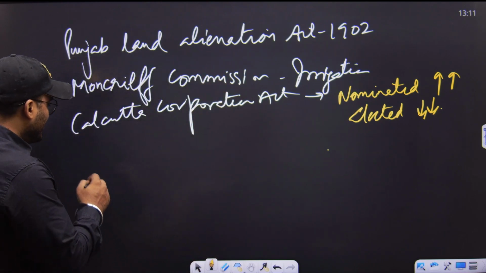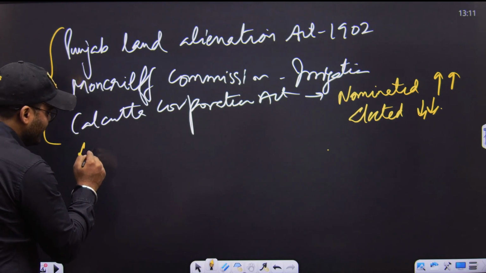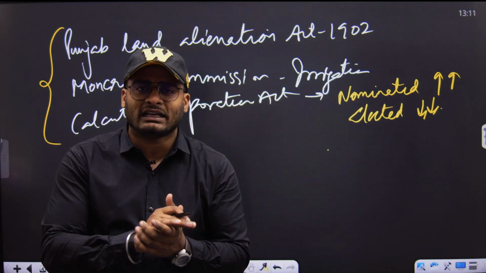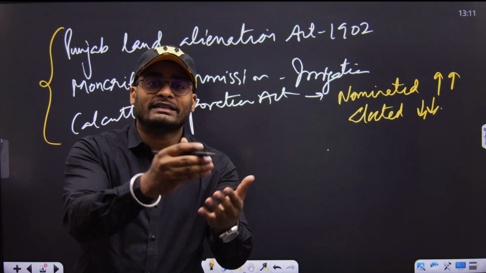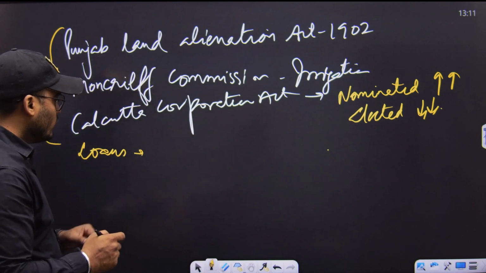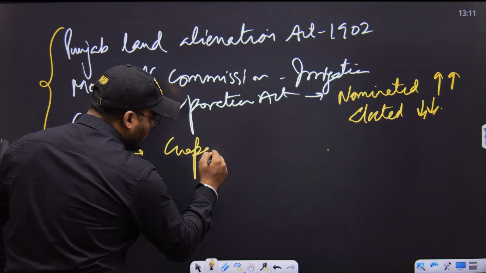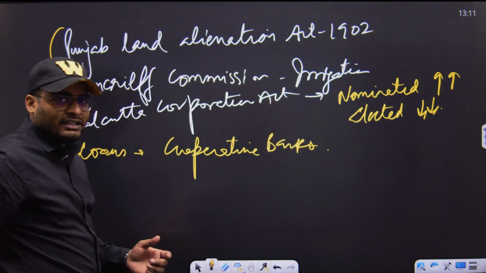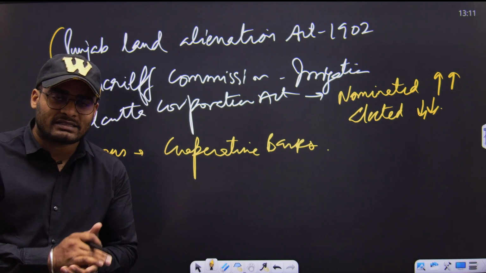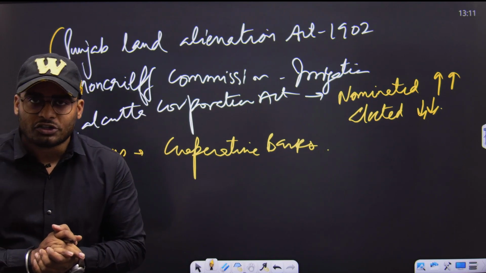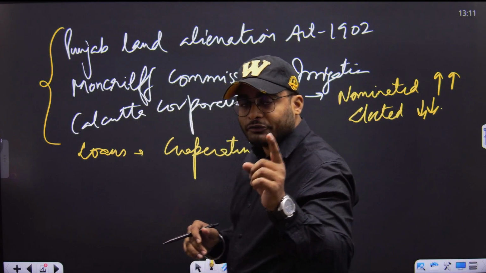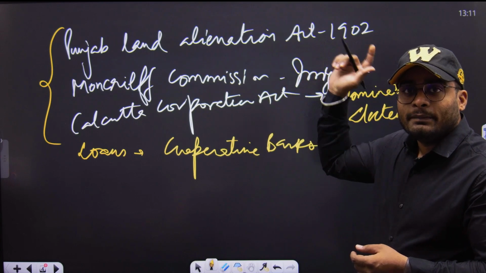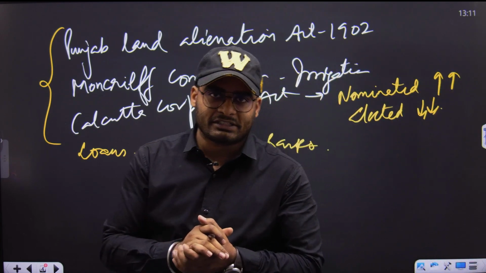And then there was the concept of easy loans. Curzon wanted the peasants to focus only on their agricultural activities. So he also provided them cheap loans, right? The Cooperative Sector Act was passed. Cooperative banks were developed. These cooperative banks would provide easy or cheap loans to the peasants so that they should focus only on their agricultural activities and should not participate in the movement or any rebellion per se, right?